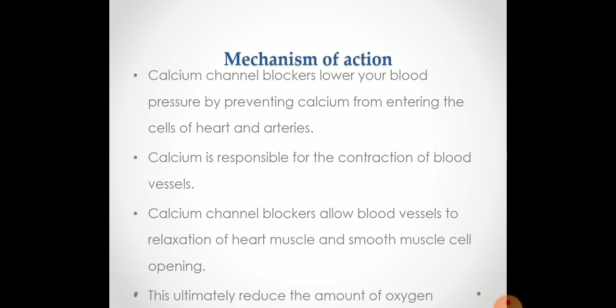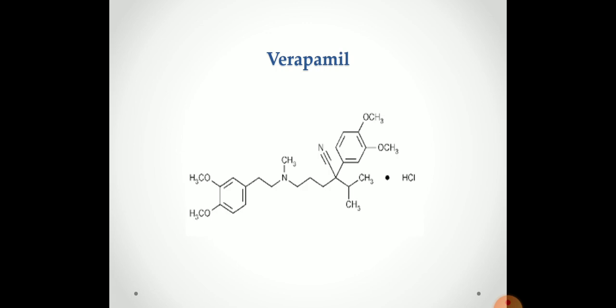The mechanism of action of calcium channel blockers is that they lower blood pressure by preventing calcium from entering the cells of the heart and arteries. Calcium is responsible for the contraction of blood vessels, and the calcium channel blocker allows the blood vessels to relax, along with heart muscle and smooth muscle cells. These ultimately reduce the amount of oxygen needed. So this is the mechanism of action of calcium channel blockers.